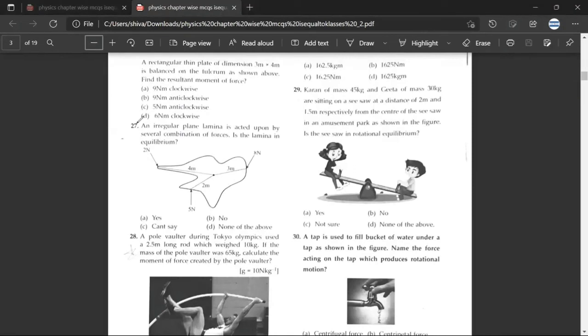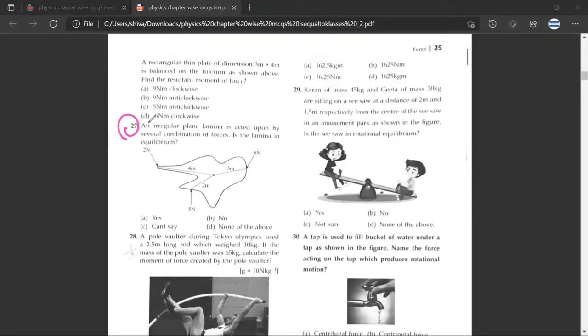Okay, question number 27. An irregular plane lamina is acted upon by several combinations of forces and the lamina is in equilibrium. So what will you say? See, again here, what we can assume is that this is the axis. The moment of this force would be positive, 2 into 4. Are we clear? Yes, sir. The moment of this force would be 5 into 2. Would it be positive or negative? Negative.